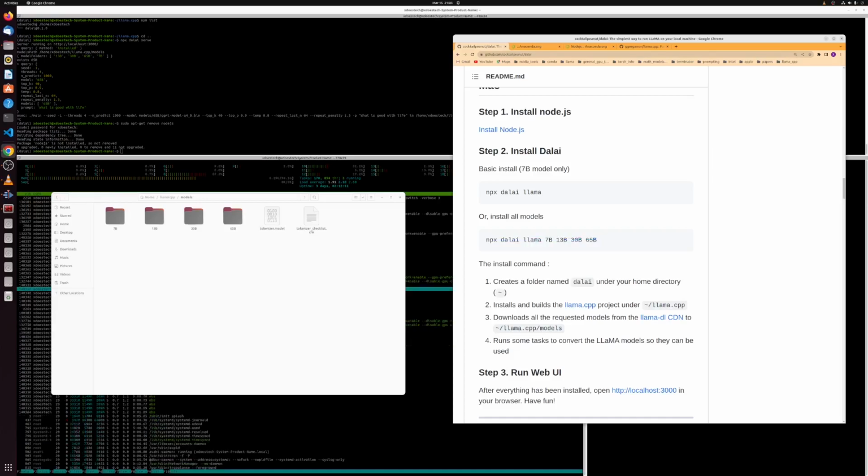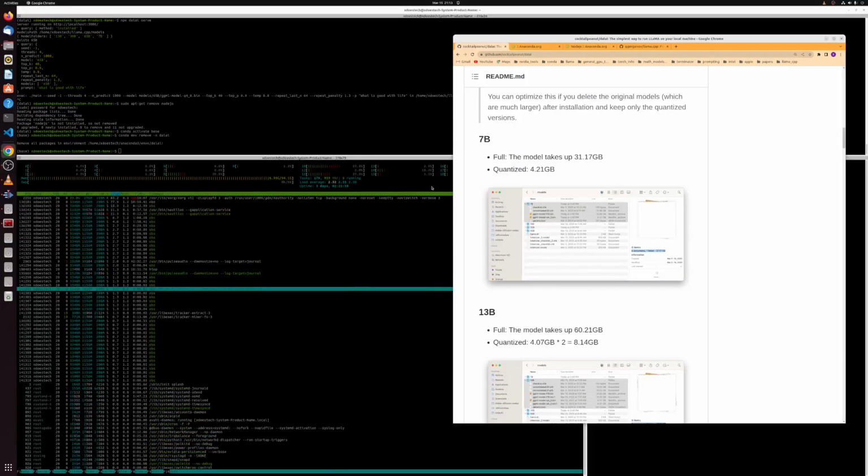Maybe just the 65B. I'm not sure why you'd run anything lower than that unless you're trying to run this on a phone, which you can do. So we'll get into that. But you need Anaconda and you need llama.cpp. Llama.cpp is kind of optional, but you definitely need Anaconda. So let's get started.